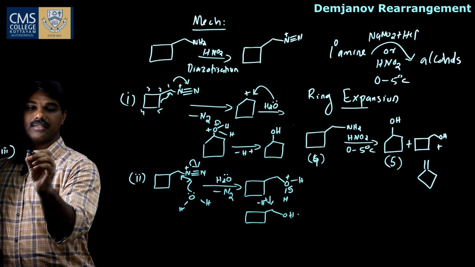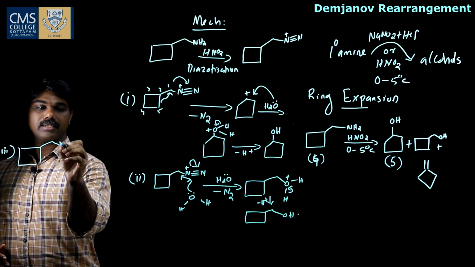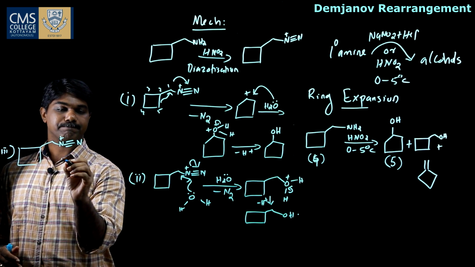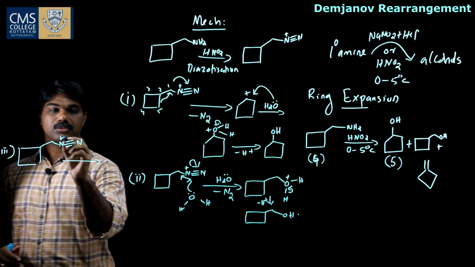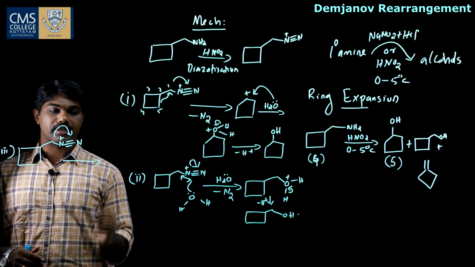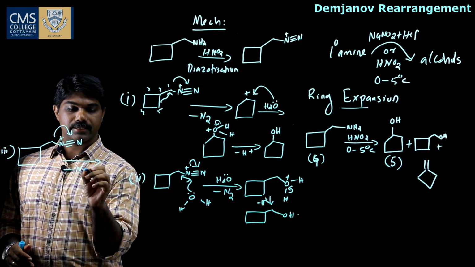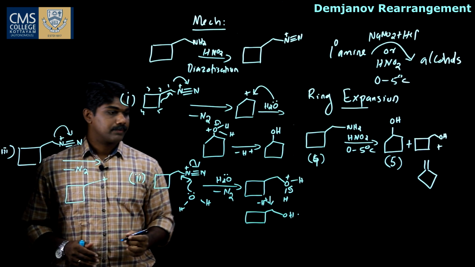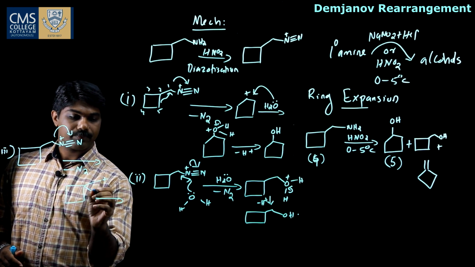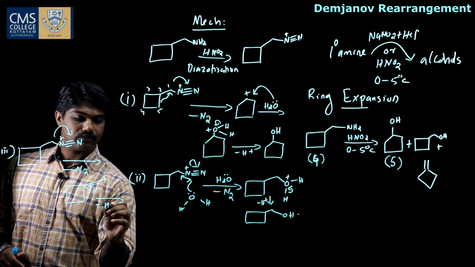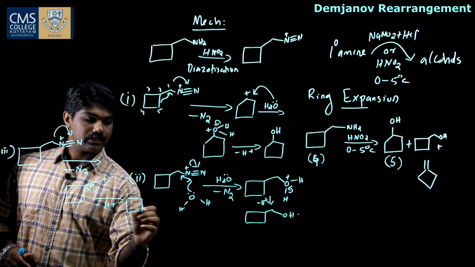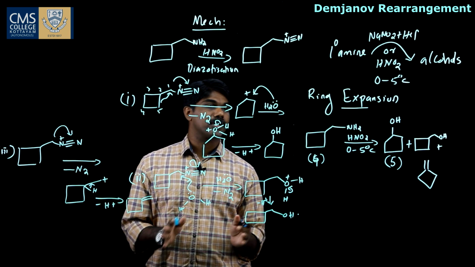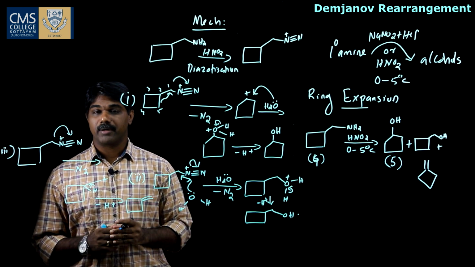Third one, so again we are taking the diazonium intermediate. So this diazonium intermediate, if there is a variation in temperature, this nitrogen gas gets eliminated and we get a carbocation like this, and after deprotonation from here, we get the side product alkene. So this is an example for a Demjanov ring expansion reaction.